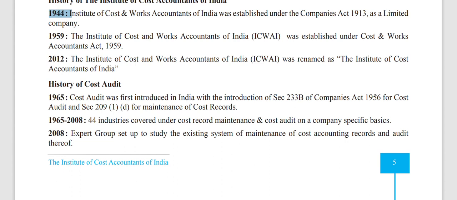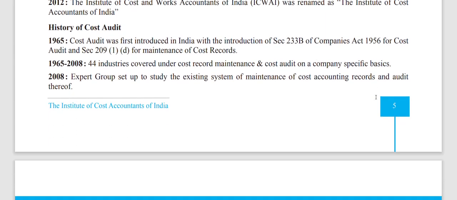I'm telling once again: Section 233B for cost audit, Section 209 subsection 1 Clause D for maintenance of cost records. Then, during 1965 to 2008, 44 industries were covered under cost record maintenance and cost audit on a company-specific basis.